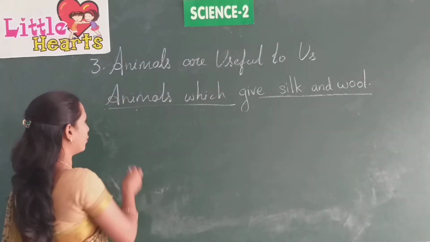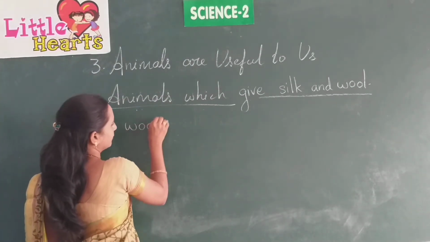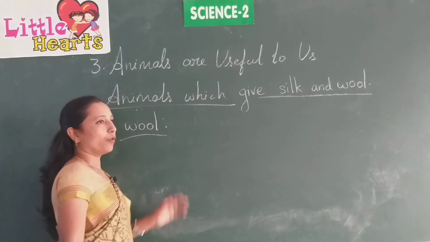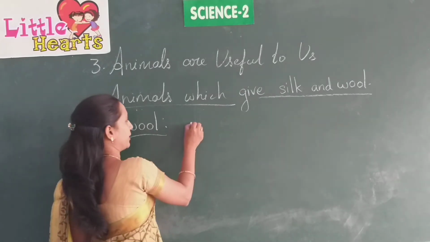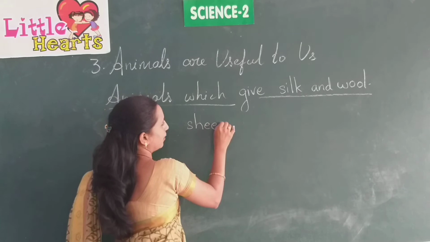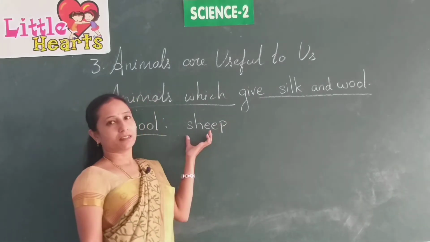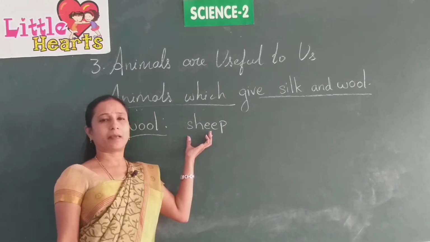Where do we get wool? Yes, wool generally we get from sheep. Sheep has a good amount of wool.